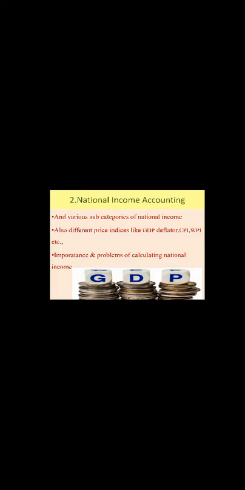Before going to that, I have to tell you the meaning of national income. Though you have studied it in first PU, the meaning of national income, GDP meaning gross domestic product. National income is the total value of all final goods and services produced by the country in a year, which includes the goods and services produced by the three major sectors of the economy. Which are the three major sectors? Primary, secondary, and tertiary sector.